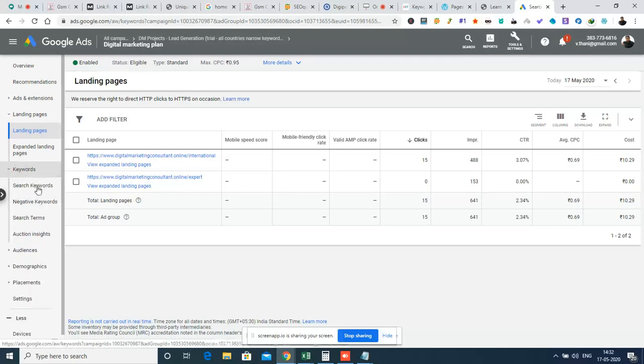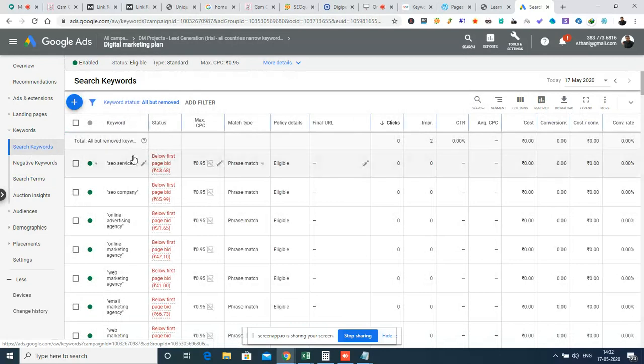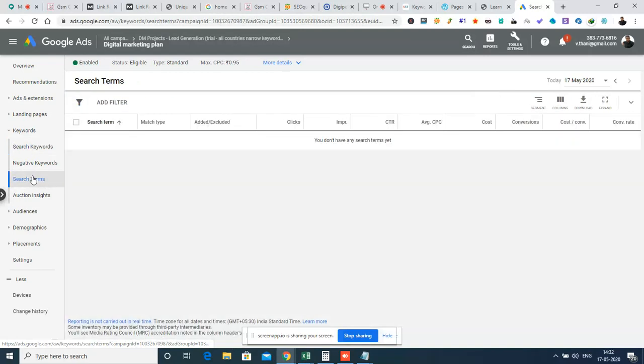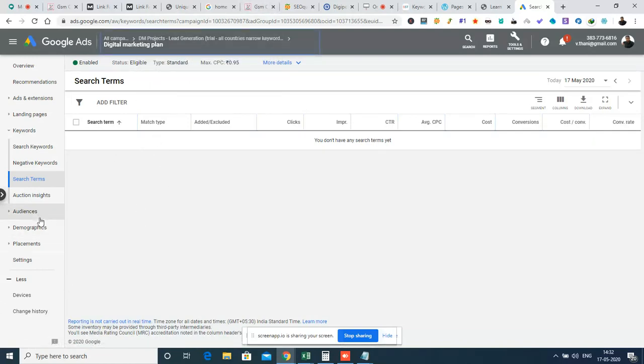And similarly, we also have the option to go for the keywords based. For an example, if you give search keywords, it will show for each keyword how much cost has been taken and how much click through rate, and these kind of data will be here. Similarly, if we give the search terms, we can see how many searches have happened for this particular group. Those details will be here. These data are based on keywords. For each and every keyword we can configure, as well as get the details, like how many clicks and how much data and so on.